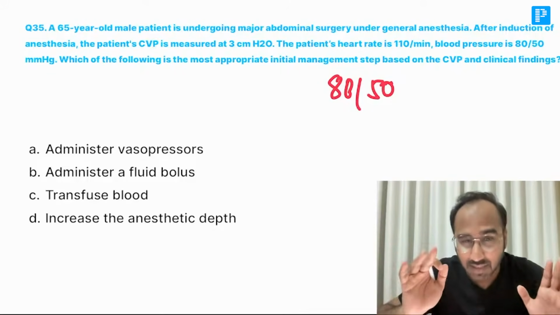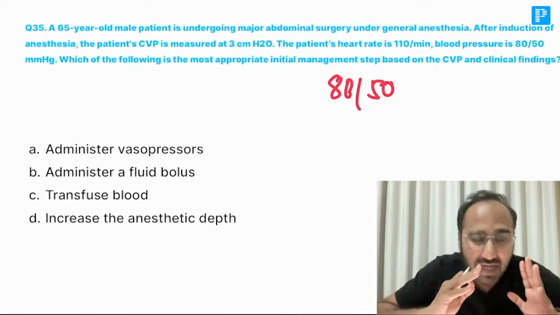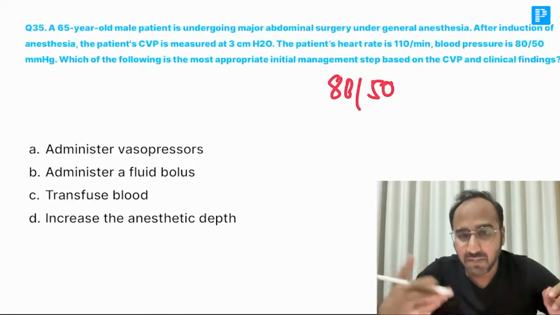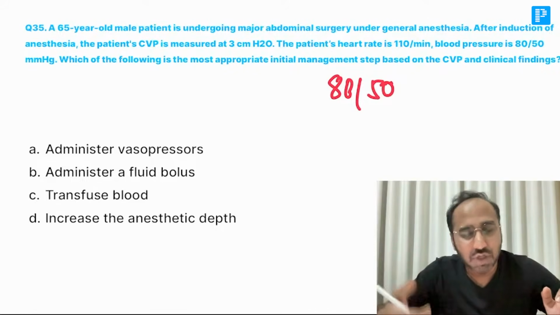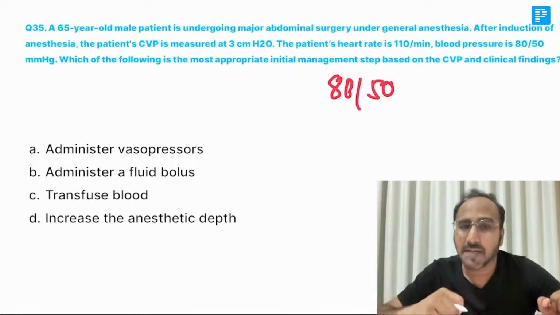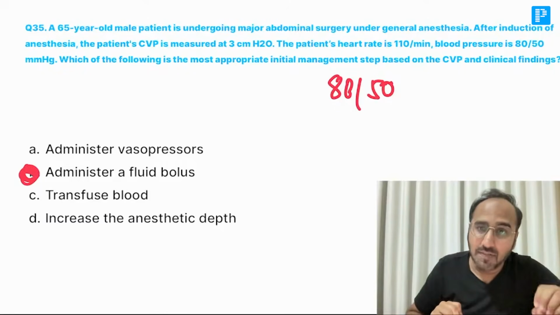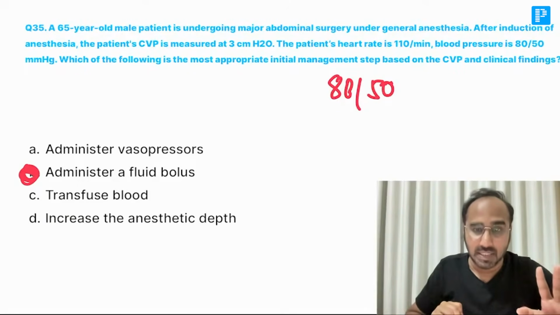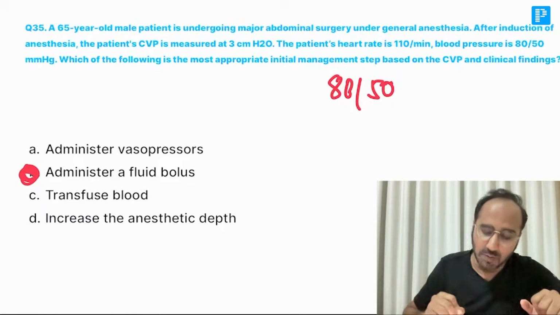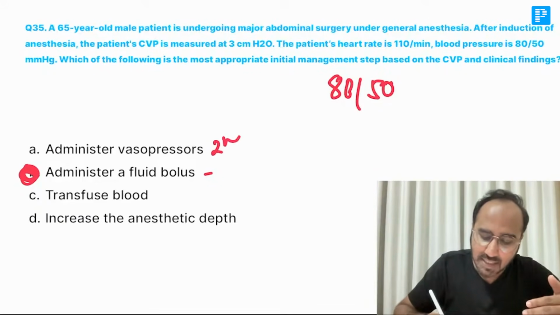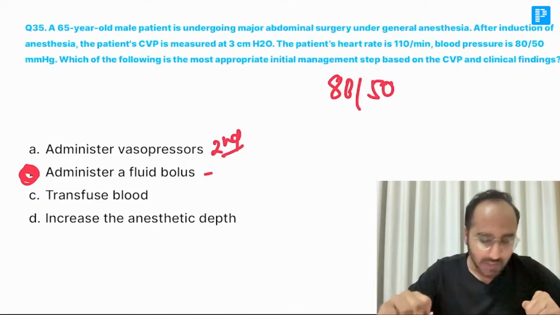In major abdominal surgery, third space loss, you are basically expecting a high amount of volume loss. So whenever in major abdominal surgeries, after induction, you will see the BP falling. The first step is what? You give an administration of fluid bolus. That would help to increase the BP. That is the main thing, guys. For major abdominal surgeries, you have to give fluid bolus. If still the BP is not increasing, then the second step is you can go for administering the vasopressors.